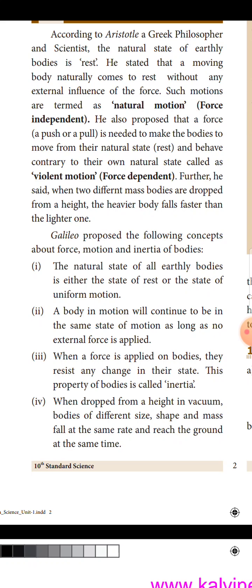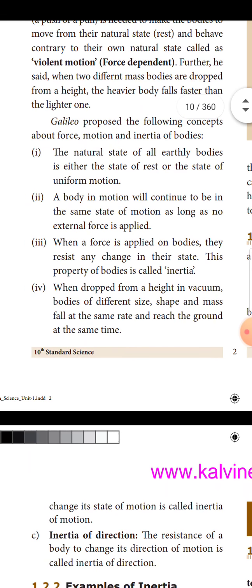Galileo proposed the following concepts about force, motion and inertia of bodies. The natural state of all earthly bodies is either the state of rest or the state of uniform motion. A body in motion will continue to be in the same state of motion as long as no external force is applied. When a force is applied on bodies, they resist any change in their state. This property of bodies is called inertia.